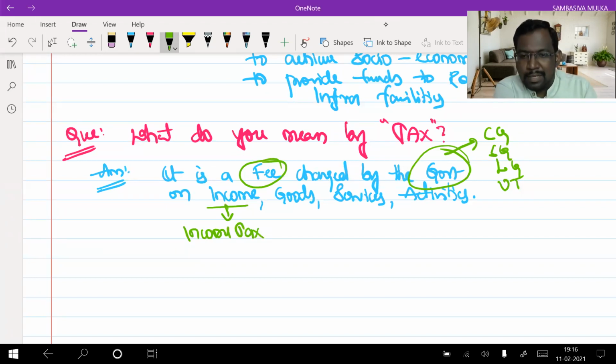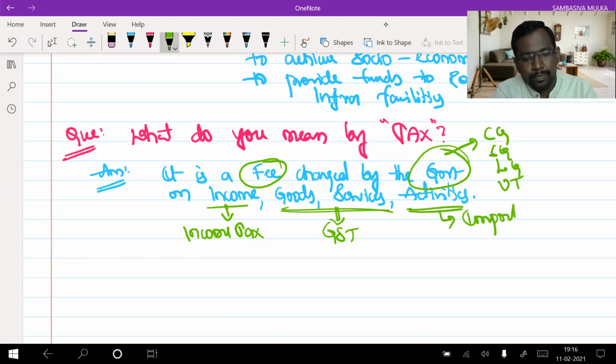When you are levying that tax on income, that is called income tax. When you are levying on goods and services, it is called GST, goods and services tax.